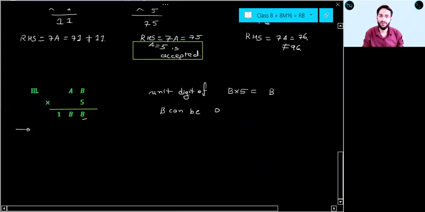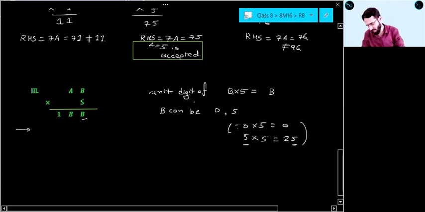So B can be 0 because 5 into 0 is 0, right? The unit digit should be B. If you are taking 2, no. 5 ones are 5, 5 twos are 10, 5 threes are 15, 5 fours are 20, 5 fives are 25. B can be 5 because 5 5s are 25, so the unit digit is 5 only. Then 5 sixes, 5 sevens, 5 eights, 5 nines are no. Because 0 into 5 equal to 0 and 5 into 5 equal to 25. So you are multiplying with 5 and you are getting unit digit B. So B can be 0 or 5 only. Is this clear? You can tell me yes, everyone. Quickly.